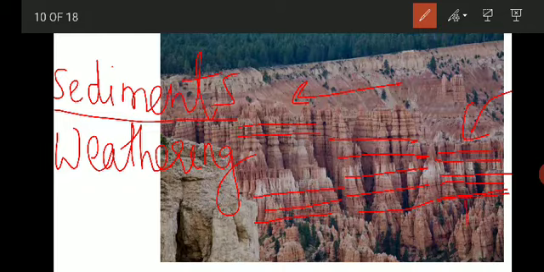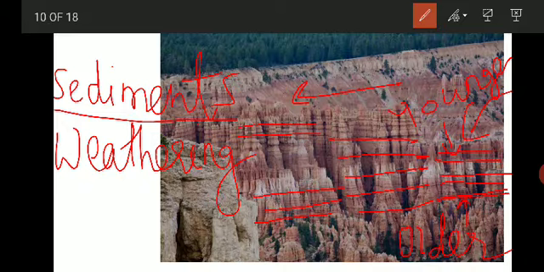The rock which has formed first becomes the older rock, the older bed, and the bed which is formed at the top becomes the younger bed. So what is older and younger? Older is the first formed bed which is at the bottom, and younger bed is at the top. Okay, so this is how the sedimentary rocks are formed, layer by layer.